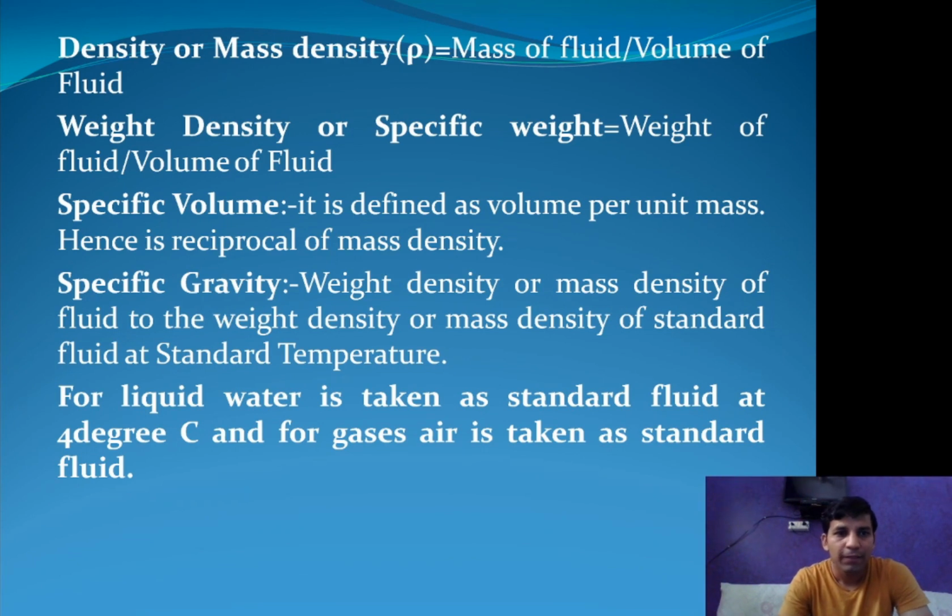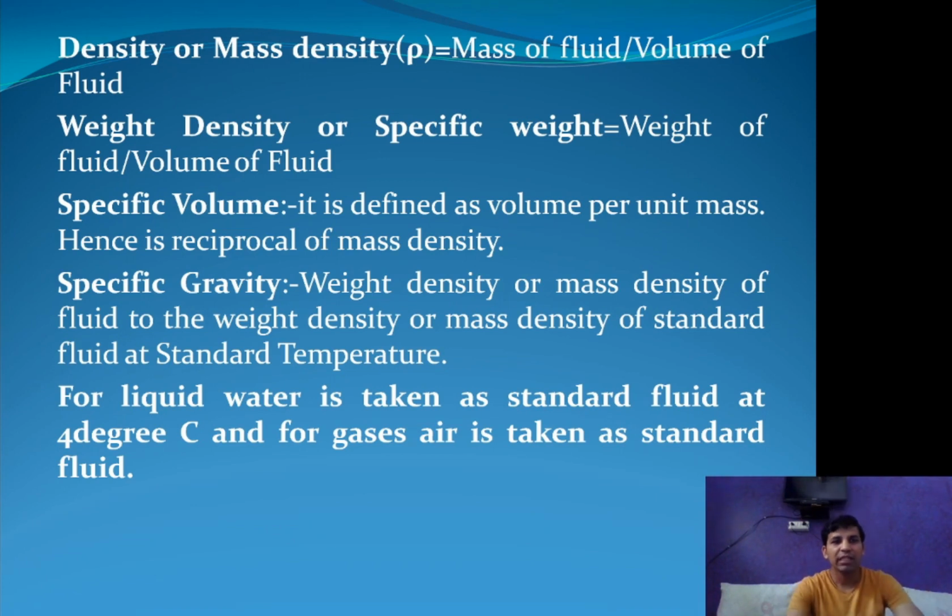Next is specific volume. It is defined as volume per unit mass, or it is the reciprocal of mass density. It is equal to volume divided by mass. Next is specific gravity. Specific gravity is the ratio of the weight density or mass density of a fluid to the weight density or mass density of a standard fluid.